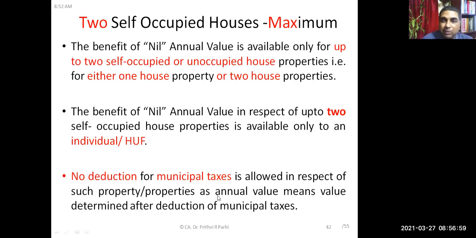No deduction for municipal taxes is allowed in respect of such property, as annual value means value determined after deduction of municipal taxes. So this concept you have to remember.